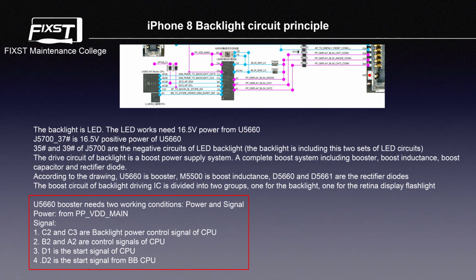The U5660 booster needs two working conditions, power and signal. The power is from PP VDD main, and there are four signal lines. Number 1, C2 and C3 are the backlight power control signals of the CPU. Number 2, B2 and A2 are control signals of the CPU. Number 3, D1 is the start signal of the CPU. Number 4, D2 is the start signal from the BB CPU.